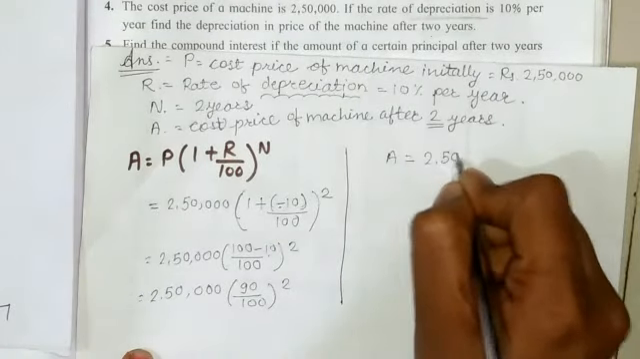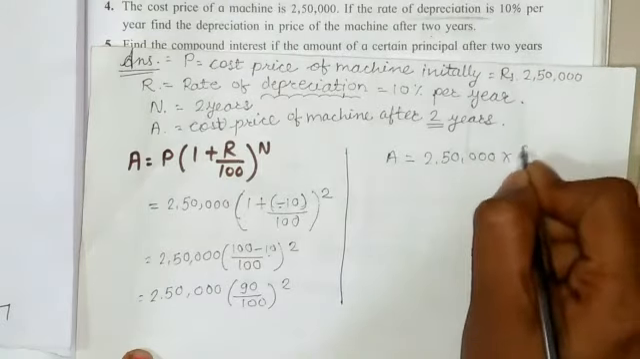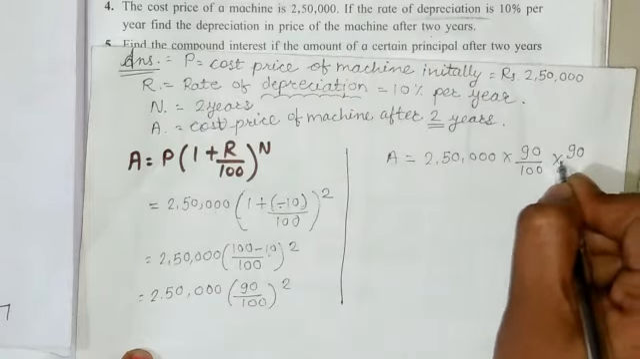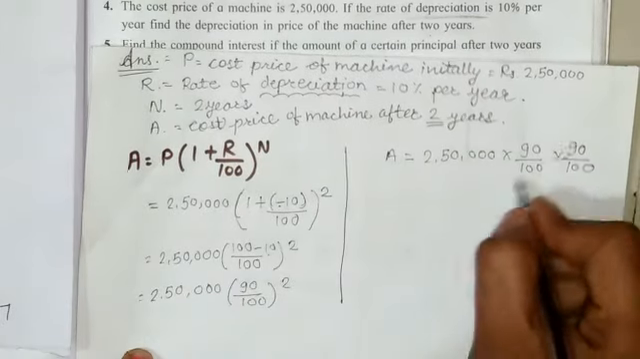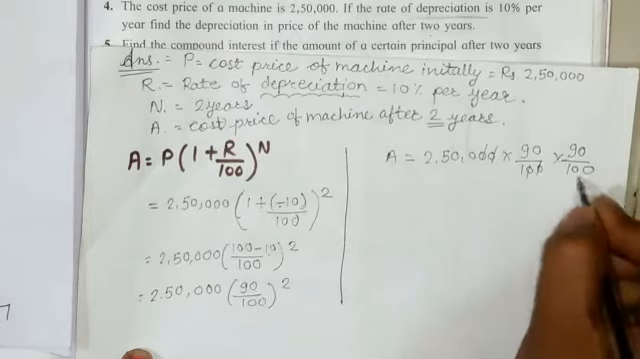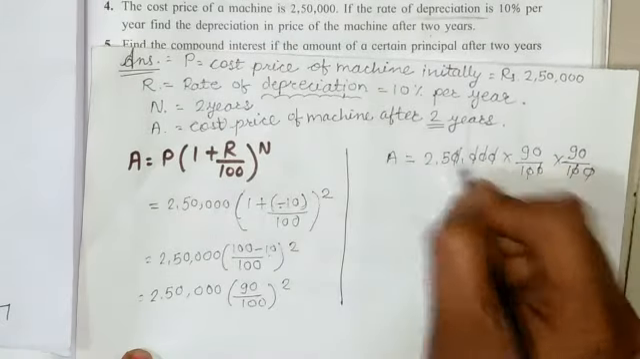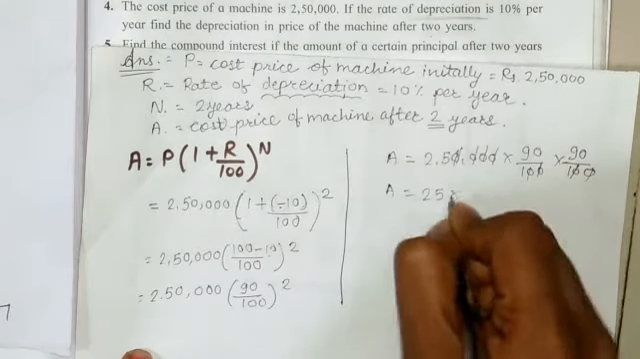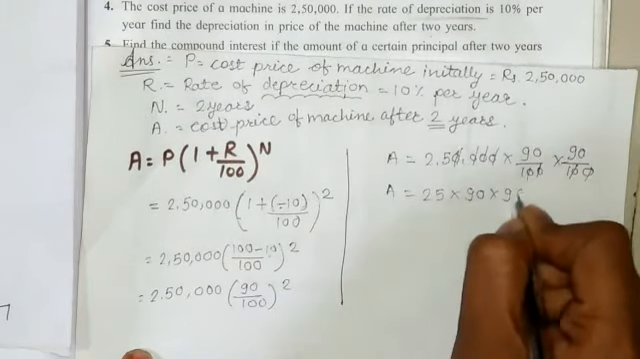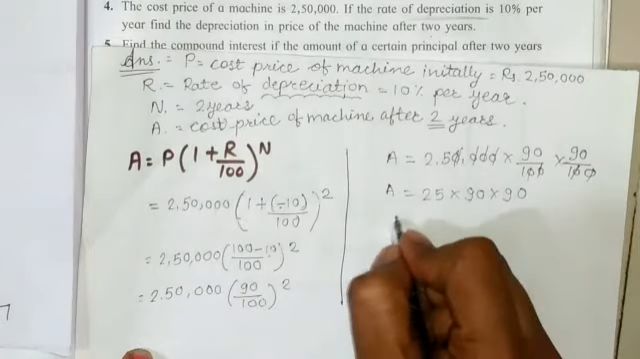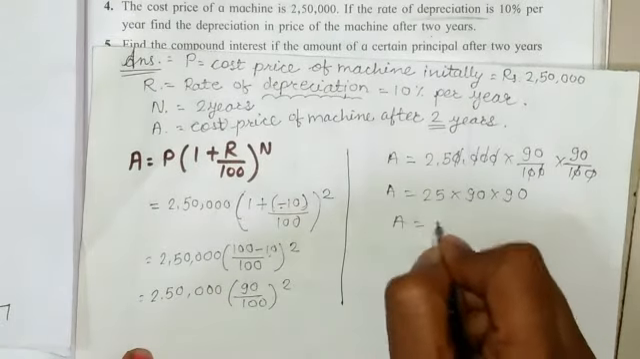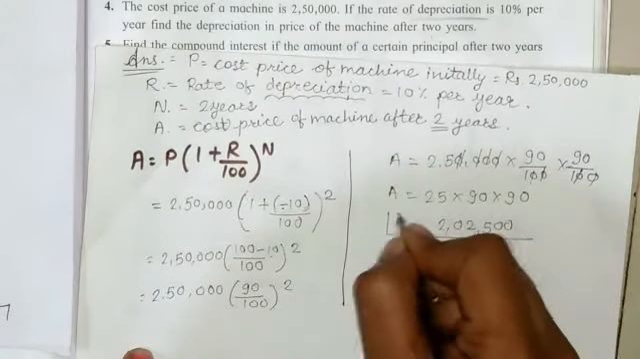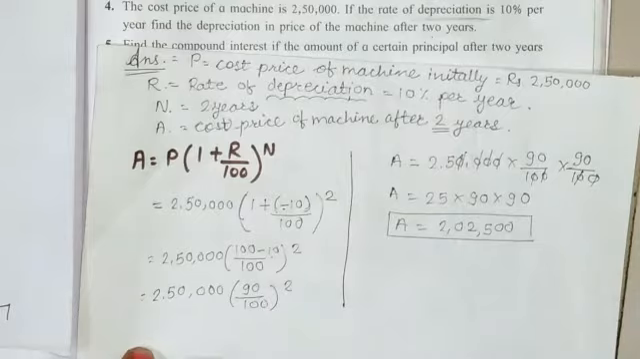Two lakh 50,000 multiply with 90 upon 100 multiply with 90 upon 100. Now 0 0 will be cancelled, 0 0 will be cancelled. What is remaining, that we will write: amount is equal to 25 multiply with the 90 multiply with the 90. So if you do the calculation, then our answer will be 2,02,500. So this is the amount.